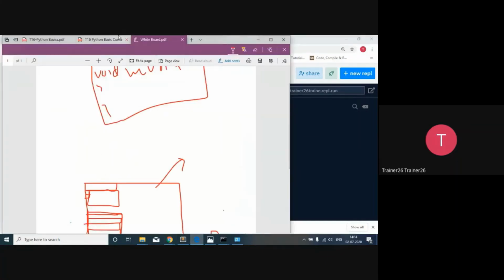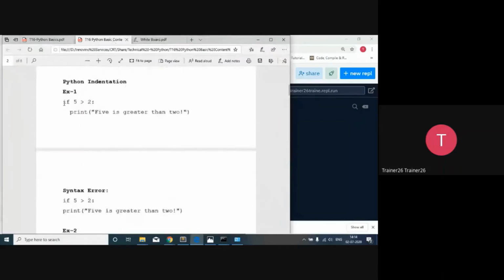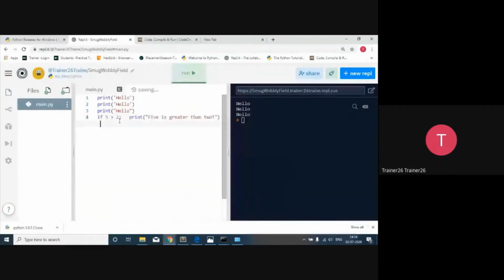Now the next fundamental is regarding the statements. If I want to create multiple different blocks over here, take an example: I want to execute the if statement. On the basis of this particular condition, this one line is going to get executed because we have given an indentation of a tab over here, that is 4 spaces of indentation. So only this one line is going to get executed when this condition is true.